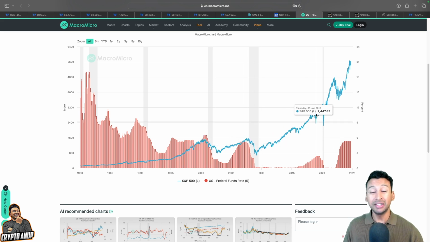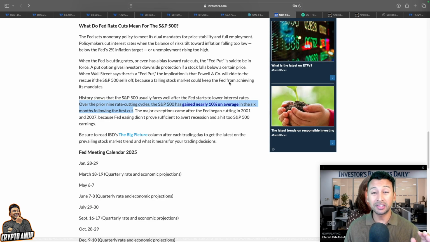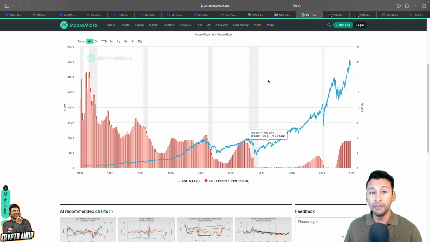So cutting rates doesn't necessarily mean it is going to be bullish. Please be aware. It might be just temporary bullish news, but it could result in a bearish continuation, just like in the past price action. And if the S&P starts showing weakness, we know crypto has a very high probability of following that trend as well. So that means the Fed cutting rates doesn't necessarily mean that we are going to be overly bullish.